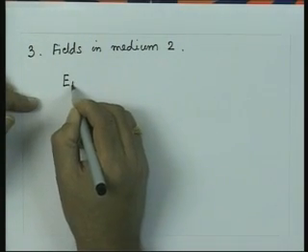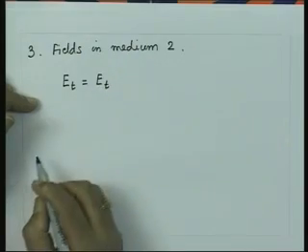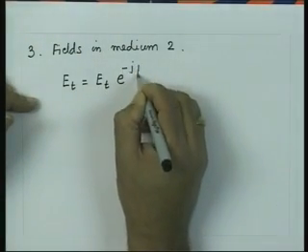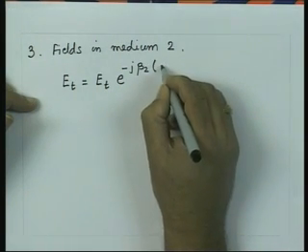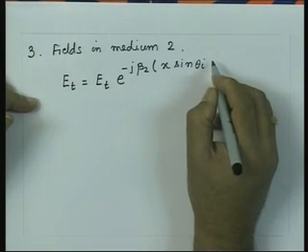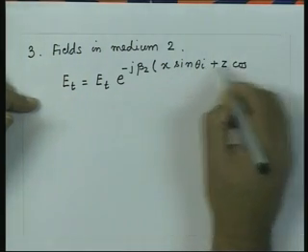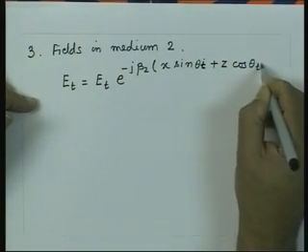This is the transmitted field which has some amplitude E t, and we will have the phase which is minus j beta 2 times x sin of theta I plus z cos of theta t, for the second medium, cos of theta t.